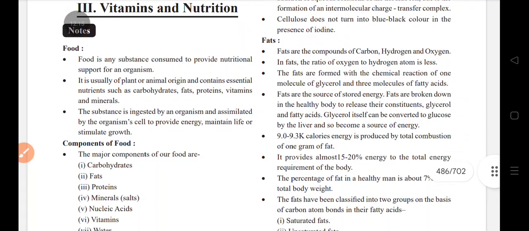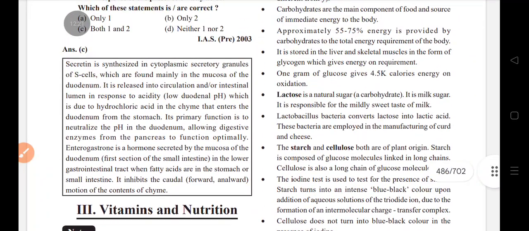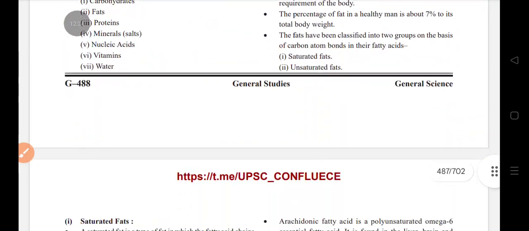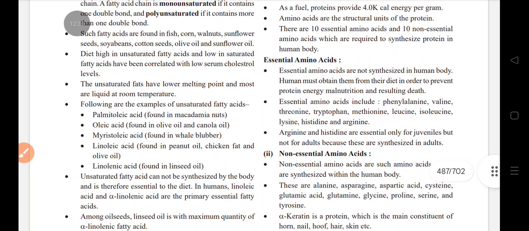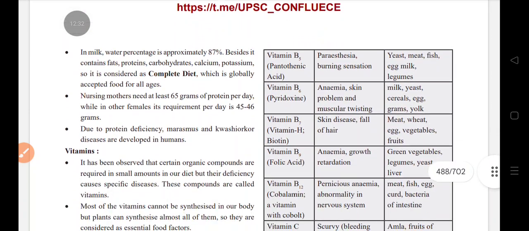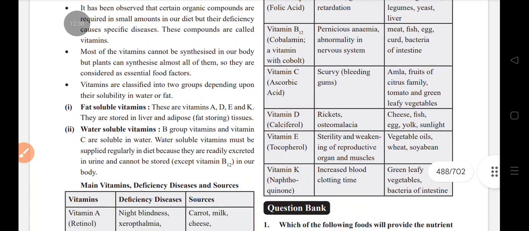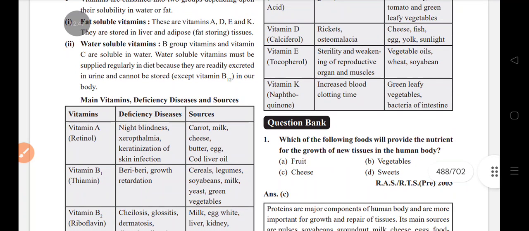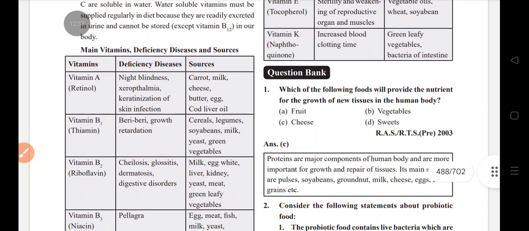Vitamins and nutrition: carbohydrate, fat, protein, minerals, nucleic acid, vitamins, water. Saturated fat, unsaturated fat, trans fat, protein, essential amino acids, non-essential amino acids. Complete diet: vitamins, fat soluble A, D, E, K, water soluble B, C. Vitamin A, retinol. Vitamin B1, thiamine. Deficiencies: night blindness, beriberi, growth retardation, xerophthalmia.